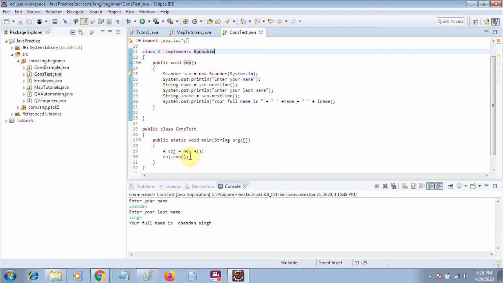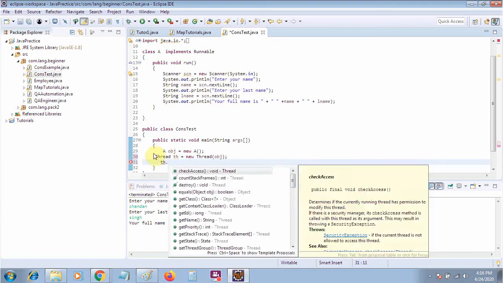What I need to do is create the object of my thread class first. Thr1, Thread is equal to new Thread. First of all, I have created the object of my class, the thread class. Then I have passed my class object reference, and I will say th dot start.